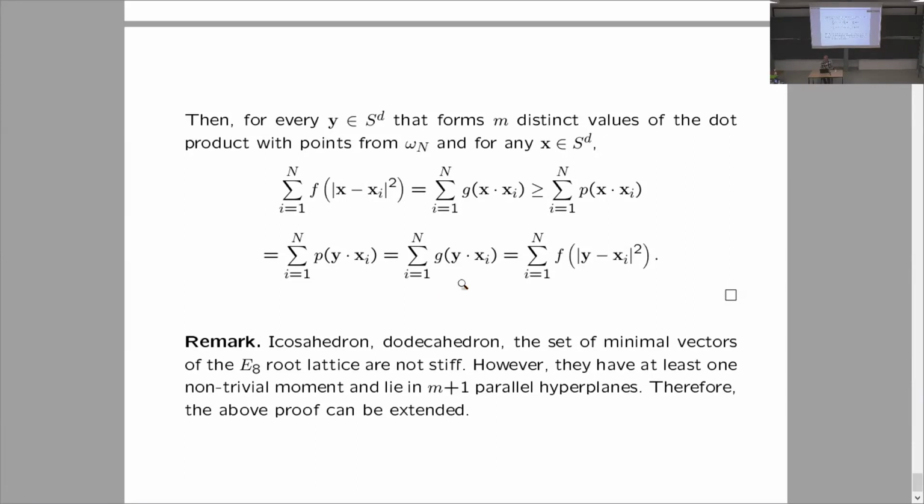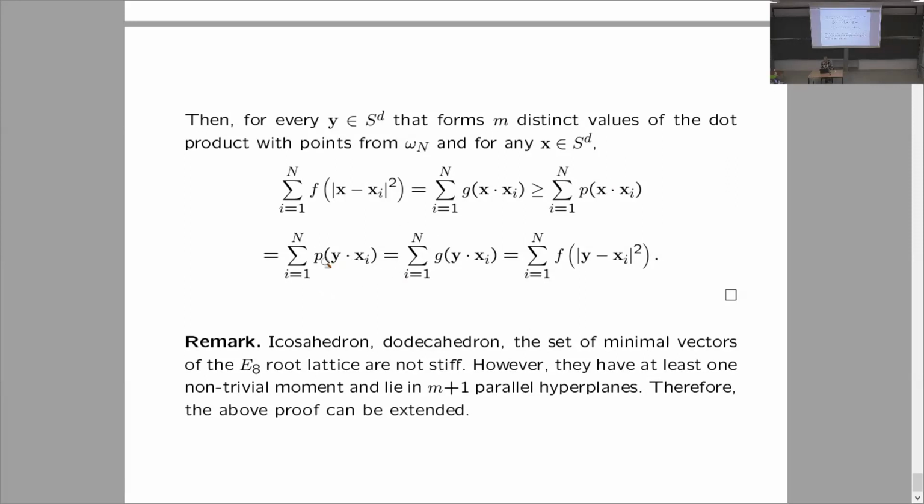And again, the same proof. We start with an arbitrary point on the sphere, which forms m distinct values of the dot product with points of omega n. So we start with any point y from the dual configuration and any x on the sphere. And the potential at any x on the sphere is greater than or equal to the potential for the interpolating polynomial, because the interpolating polynomial lies below G. And then because this sum is constant, I can replace x with y.